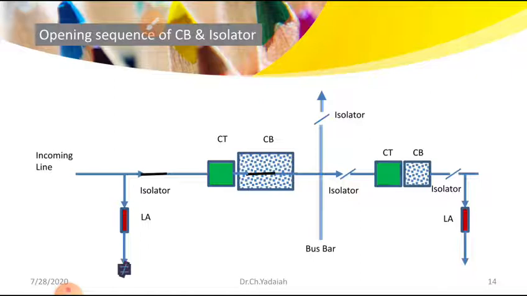Now I have to give the supply. Let us give the supply to this line. So now the isolator and CB are closed. Then whatever the incoming supply is goes directly to the bus bar. Now we see it is directly going through the circuit breaker. All are in closed condition. From starting to ending, this current is flowing.